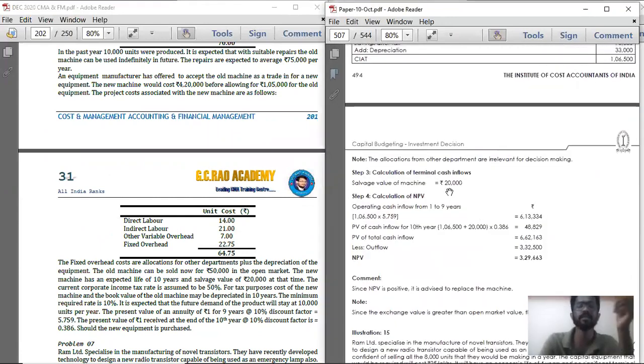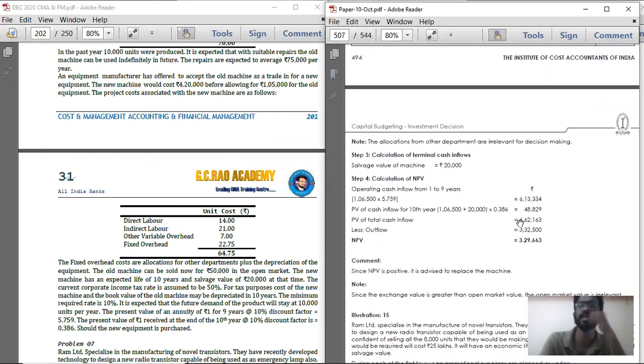Again, the terminal cash inflow, that is 20,000 salvage value, at the end of the 10th year you are going to receive. So on that, you should multiply with the present value factor for the 10th year at the rate of 10%, so that you will get the present value of the salvage value. If you add both and deduct the present value of cash outflow, you will get the incremental NPV.